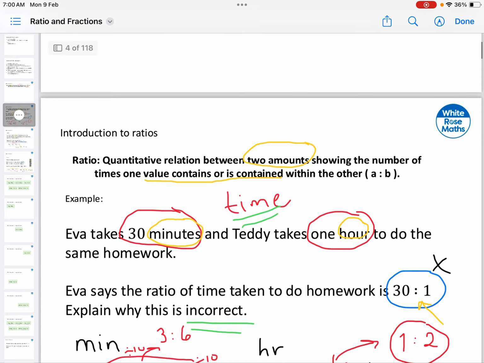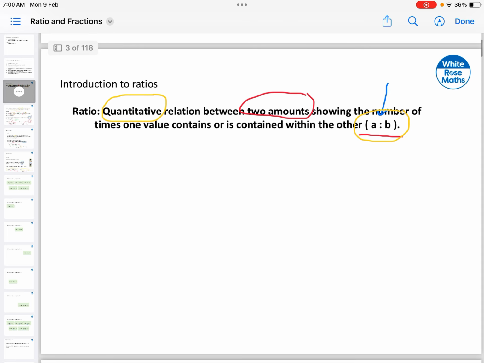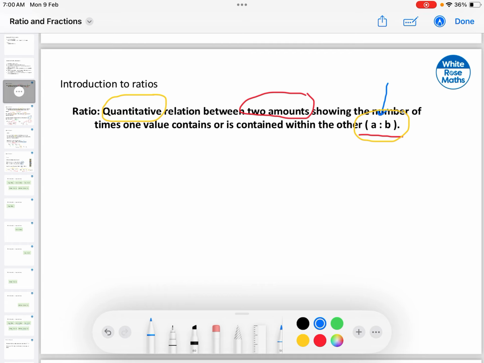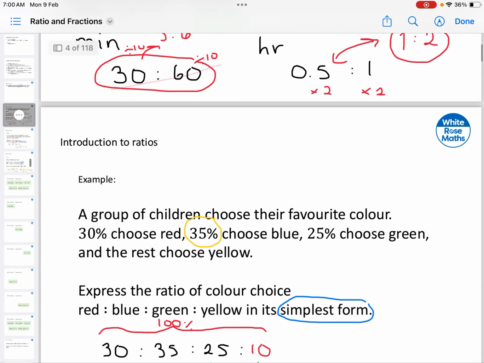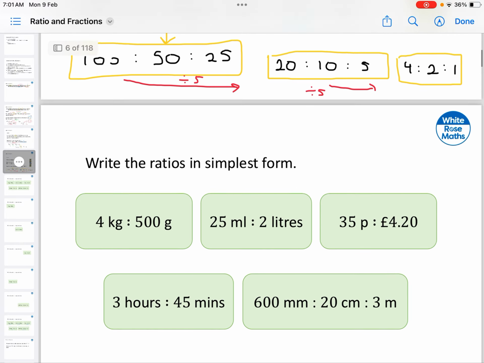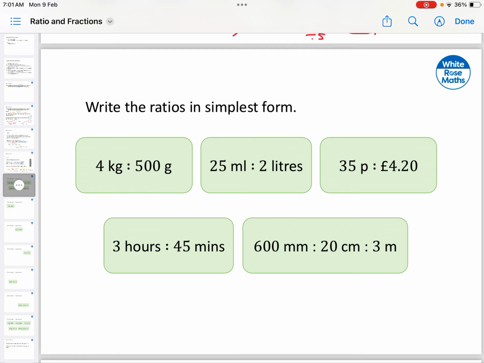This type of relationship is important because the comparison will always be made. Let me go back to the definition that I talked about at the beginning over here. Remember, we can make a comparison between amounts. In the last example, we were not talking about 2 amounts, we were talking about 3. But the relationship is still there. We are comparing them by the same unit, and we can say, and this is very important, how many times one is contained in the other. And that's important for you guys to take note of the definition because it helps us a lot to understand what's happening with ratios. Let's continue with a few more examples.